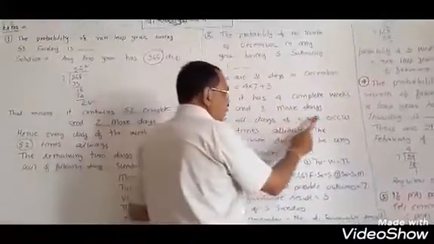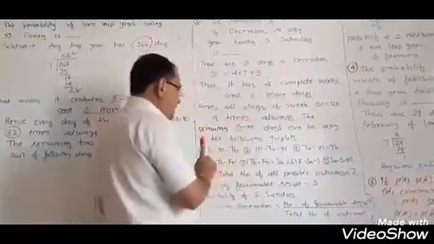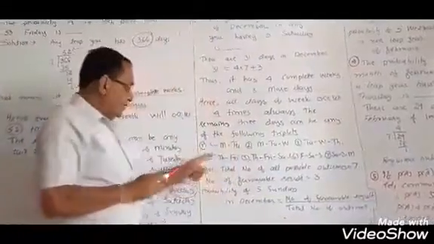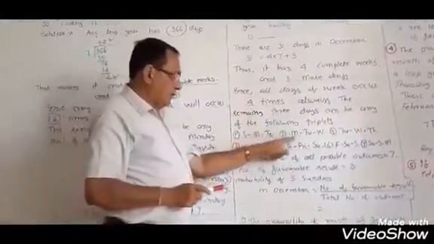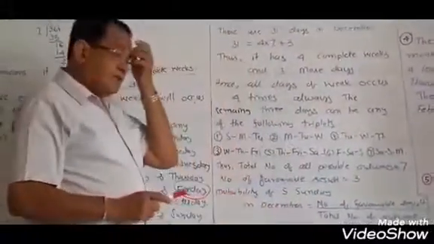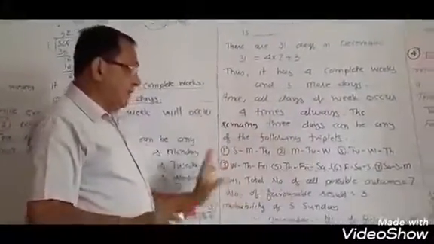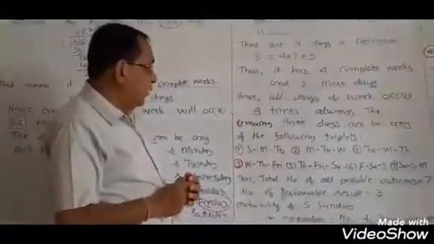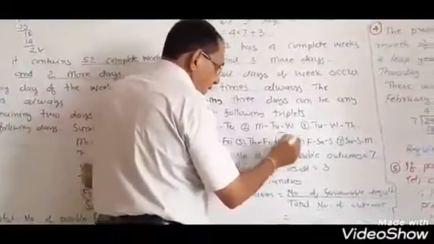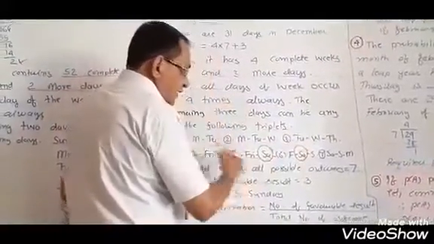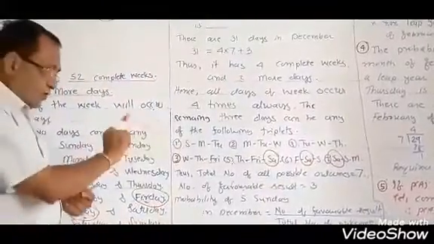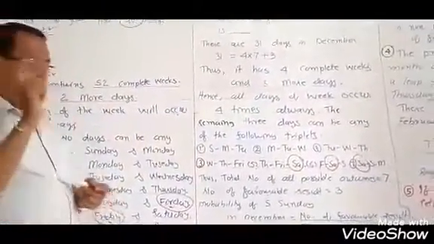Hence all days of the week occur 4 times always. The remaining 3 days can be one of the following triplets: Sunday, Monday, Tuesday; Monday, Tuesday, Wednesday; like this; Tuesday, Wednesday, Thursday. Among these triplets, how many contain Saturday? Here 1 Saturday, here 2 Saturday, and here a 3rd Saturday is there.